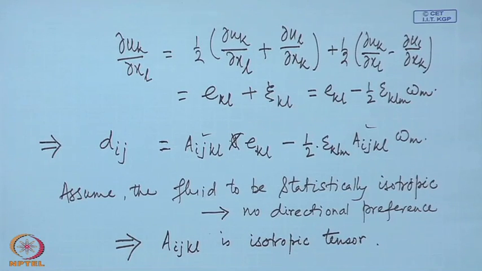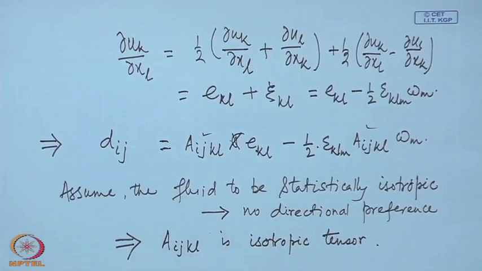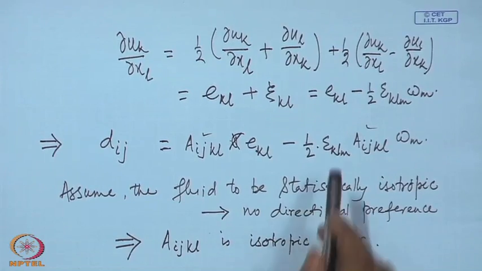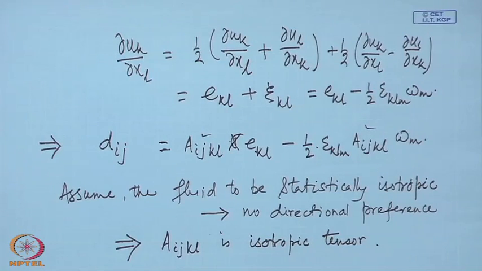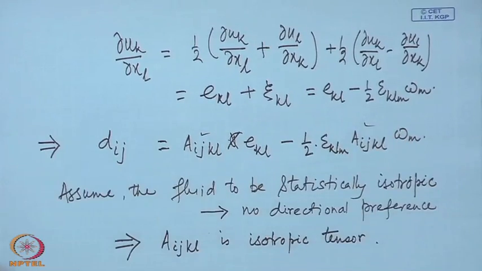In an isotropic fluid this cannot happen. Then what will happen? That the term containing the vorticity will have no influence on dij, or this term will not be there at all. Vorticity has no contribution towards this stress.